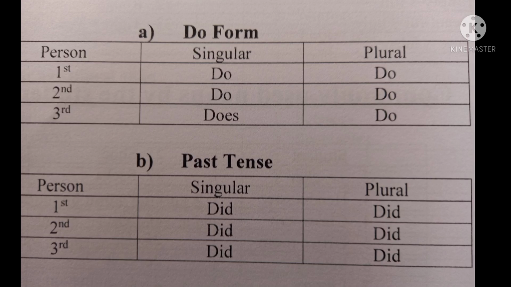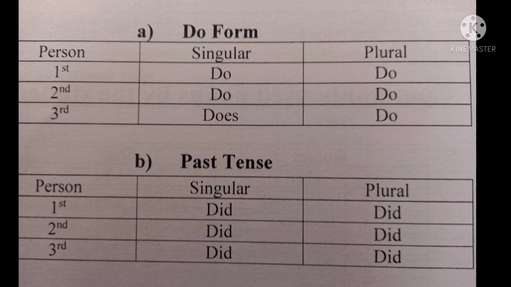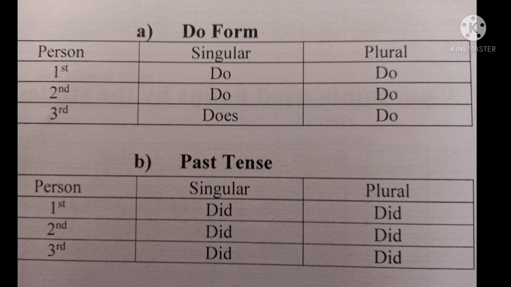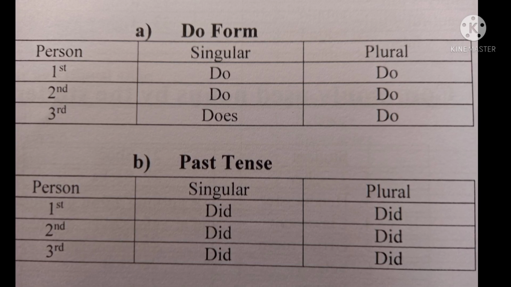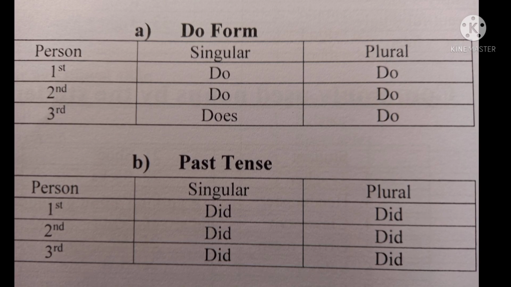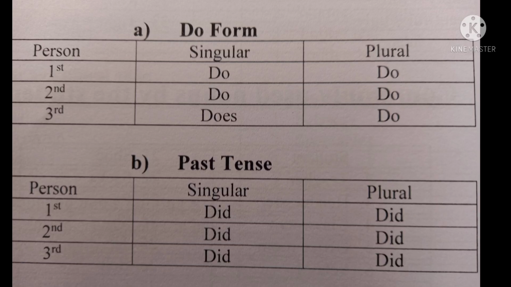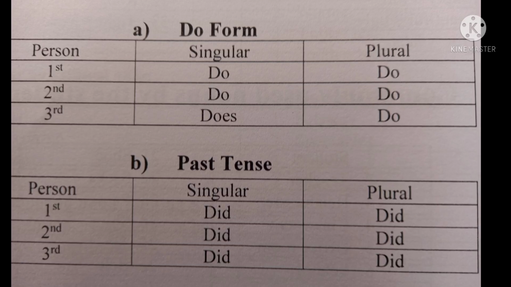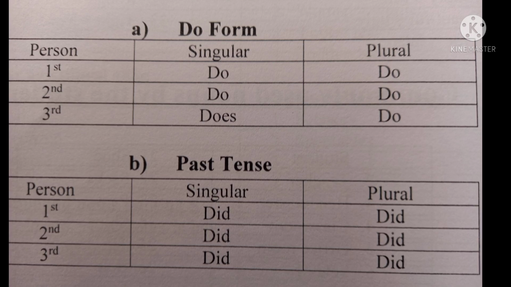When we come to the past tense under do form, first person singular did, plural is also did. Second person singular is did, plural is also did. Third person singular is did, third person plural is also did.